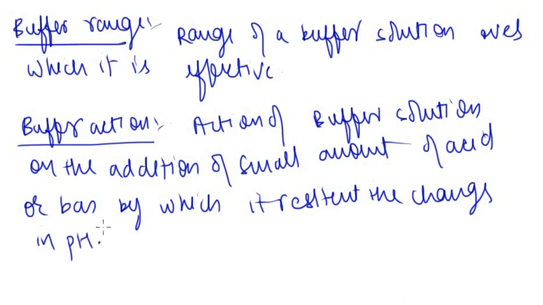So why is it a magical thing that it doesn't change the pH? No, it is obviously not. So how does a buffer work? What reaction goes on in the mixture of a weak acid and its salt, or a weak base and its salt, so that the pH doesn't change? That is called the buffer action.